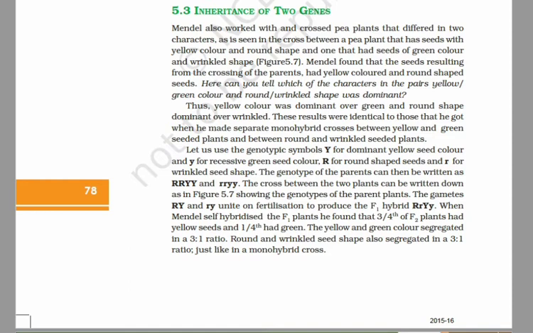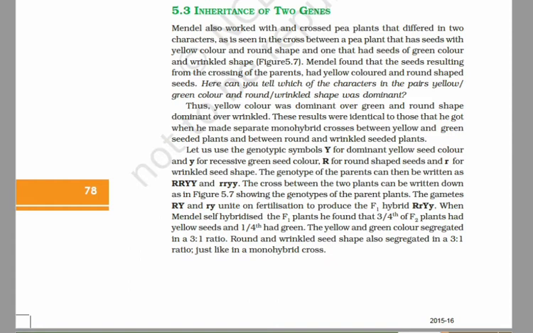These results were identical to those that he got when he made separate monohybrid crosses between yellow and green seeded plants and between round and wrinkled seeded plants.